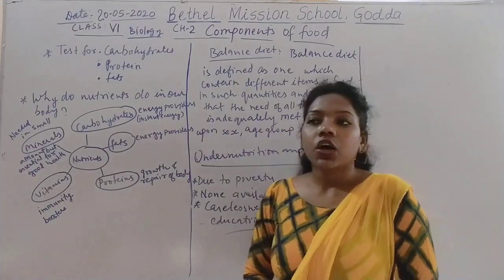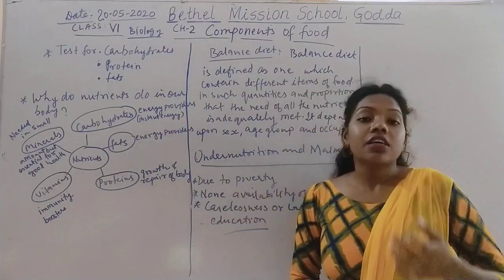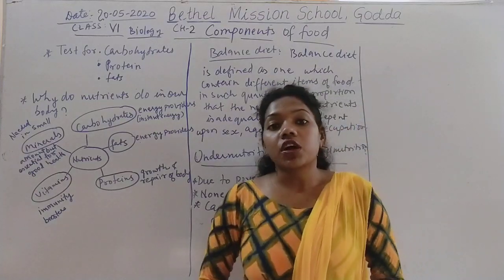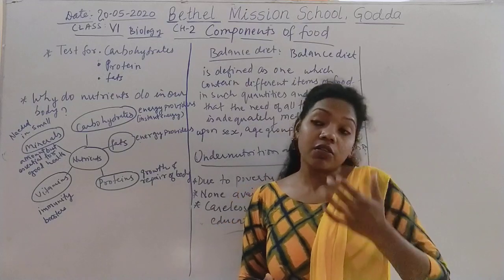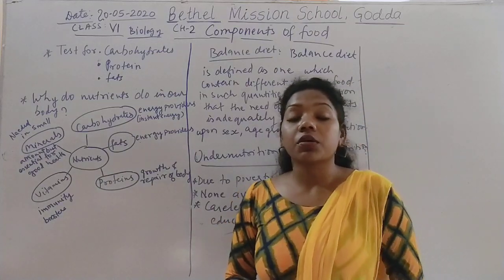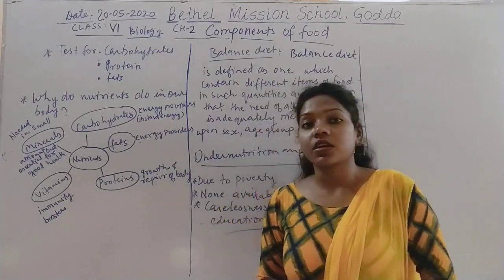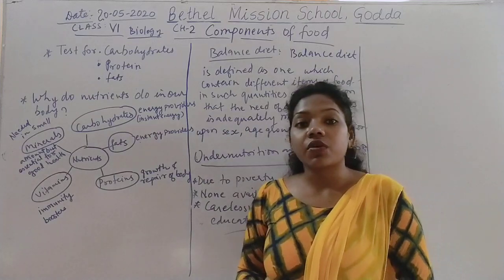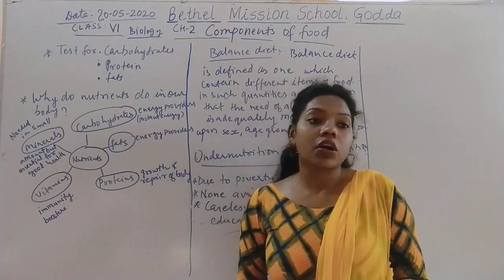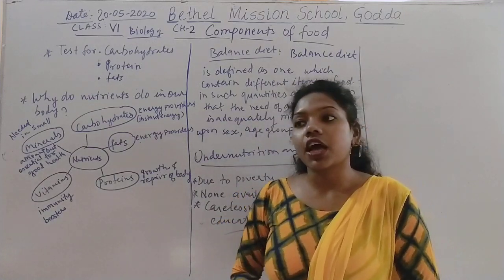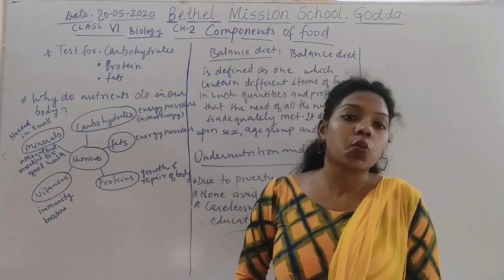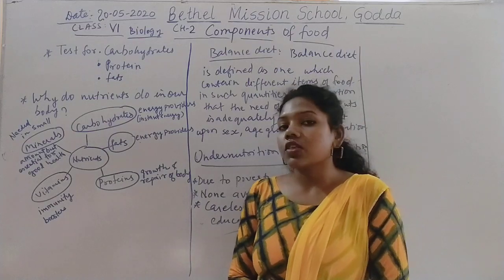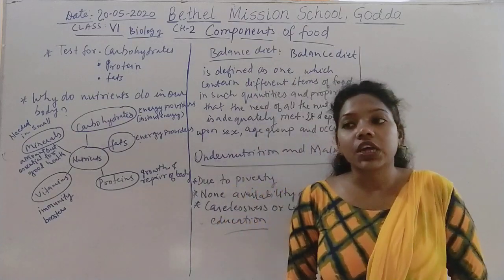Okay, so in the last video, we discussed what nutrition is, what the nutrients are which are very necessary for our body, and also the major components that we have studied. The major components were carbohydrates, fats, proteins, vitamins and minerals, and also two more important things, water and roughage. So all these we discussed in the last video in detail.